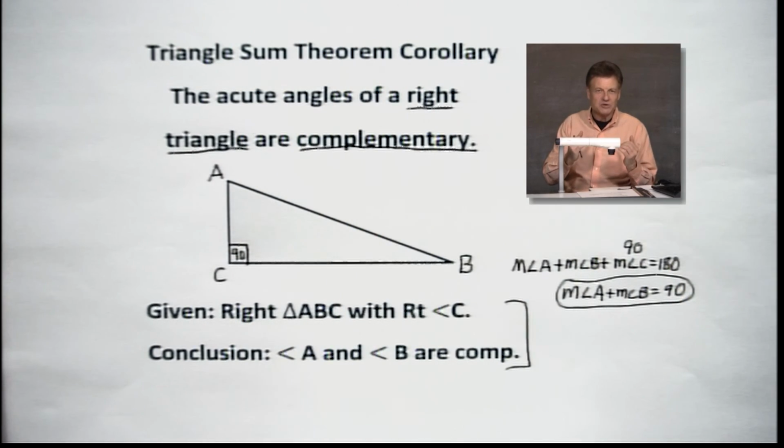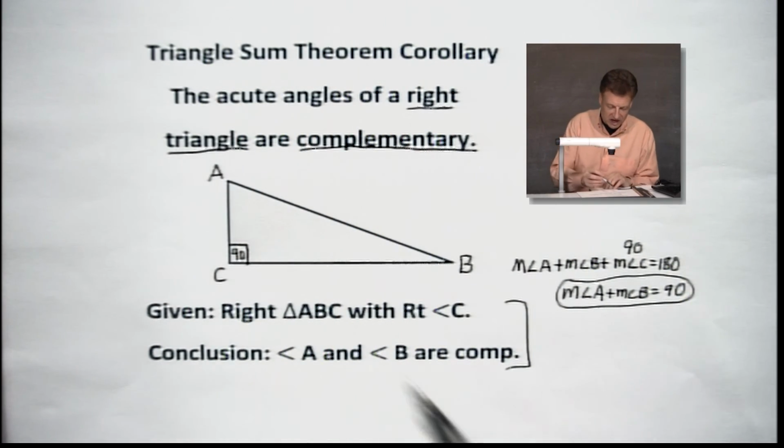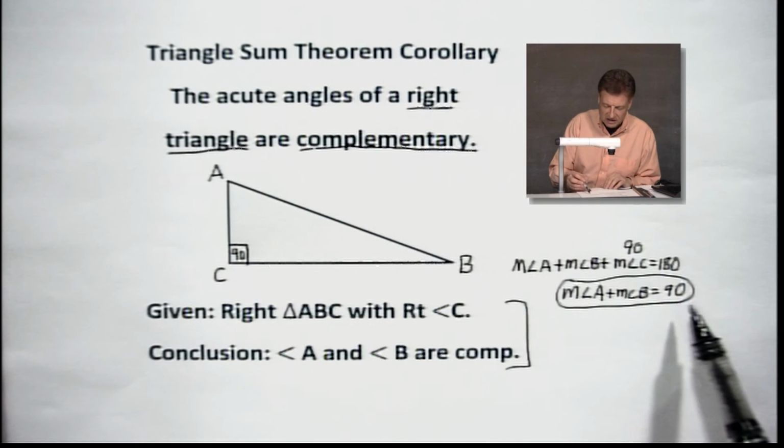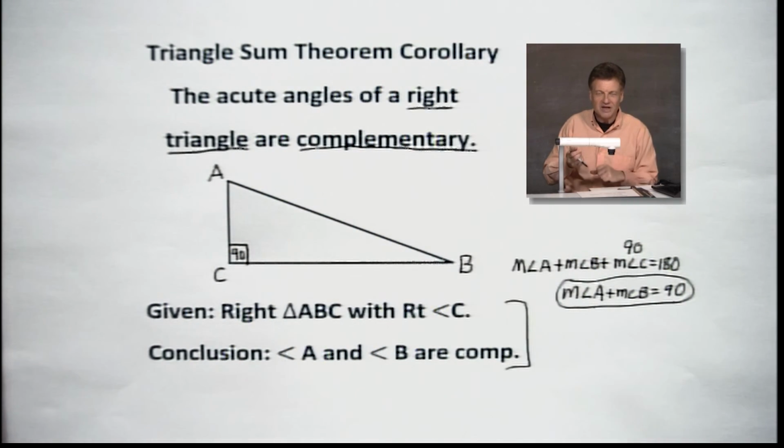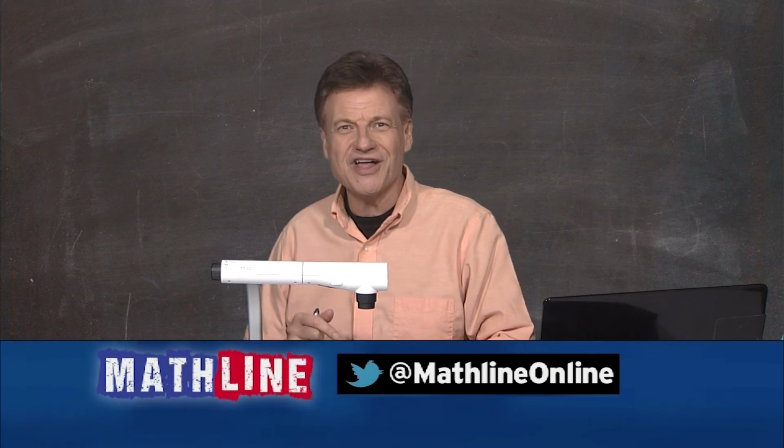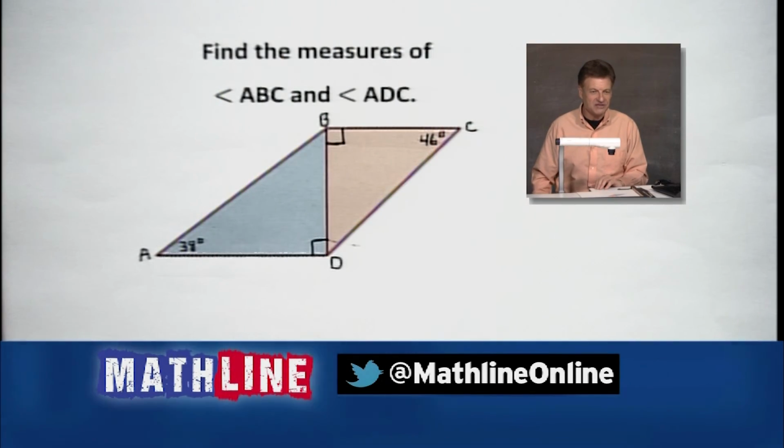Corollary basically means that, yes, you got it, it's a spin-off, almost like from the theorem, the blockbuster, okay? We know 180 degrees are in a triangle. Man, if one of them's 90 degrees, the other two add up to 90. Quick mental arithmetic is really what it amounts to. So let's put a little bit of application on that, all right? Let's see a couple of examples, easy ones at that.